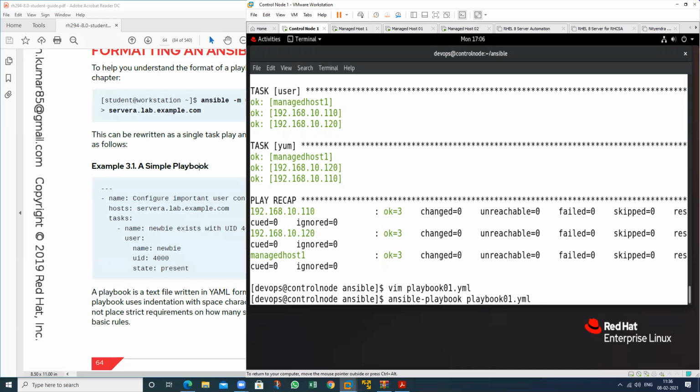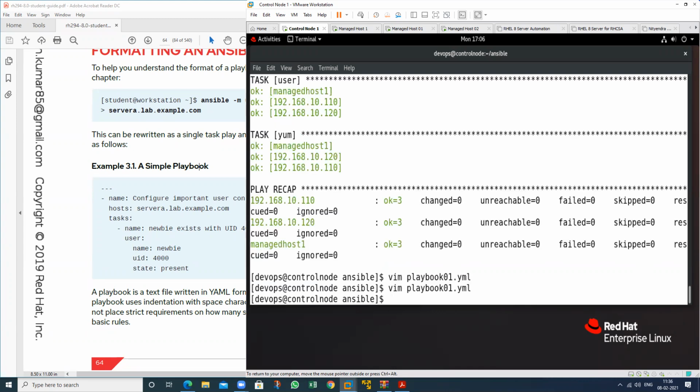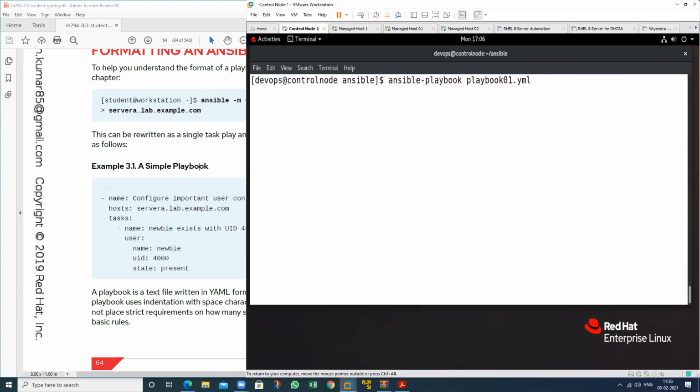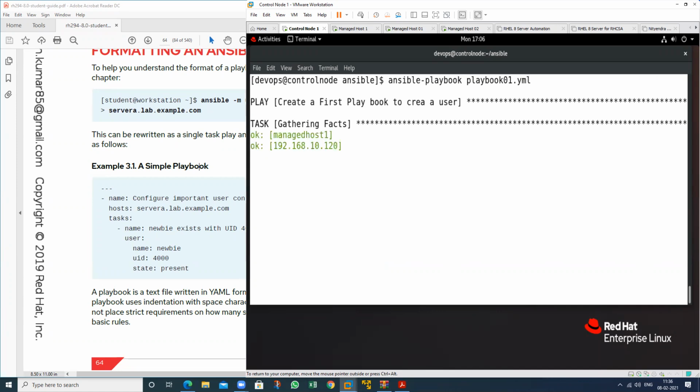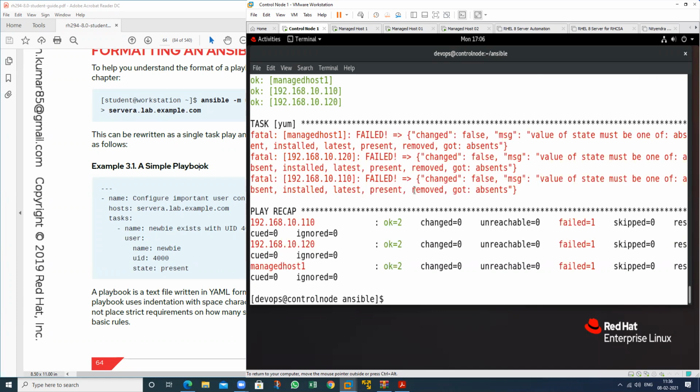So what I can type here, see, if I do one mistake here, it will show you. Suppose if I do one mistake, see, then what message it will show you. Now run this particular command again to run the playbook. See what it will show you. You can also use absent and you can also use removed. Both can work. This is to install the package.